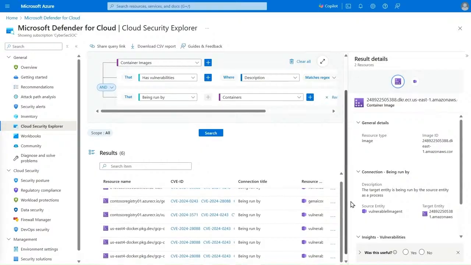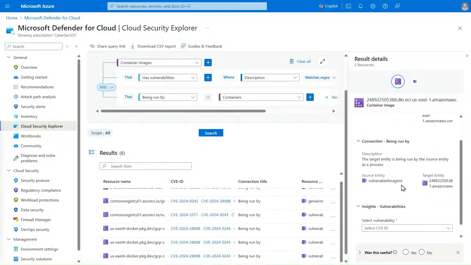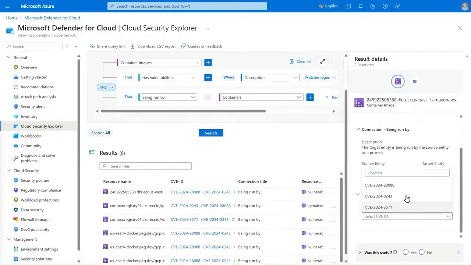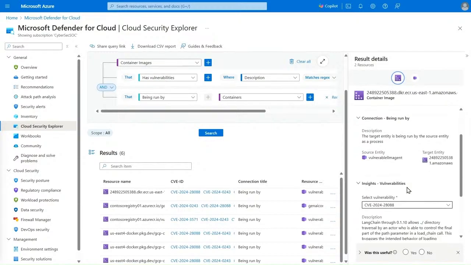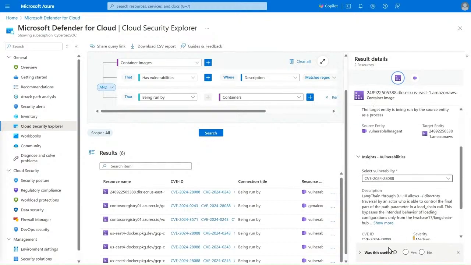I can see more details on the container image itself and view insights on each of the associated Gen AI vulnerabilities. Within this container image, we see that the first CVE is related to LangChain, an open source AI orchestration tool used in one of Contoso Hotels' apps. I can investigate further and remediate this. Another way I can provide actionable insights to identify and mitigate risks is through attack path analysis.